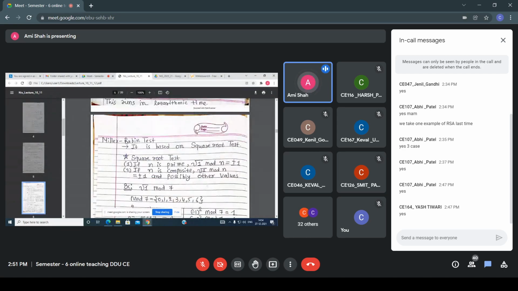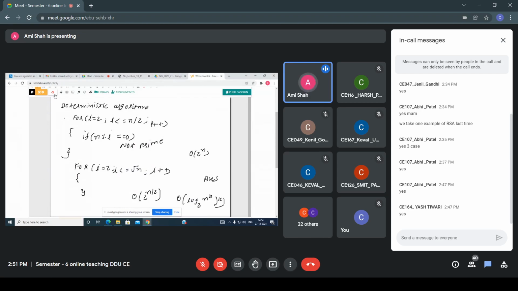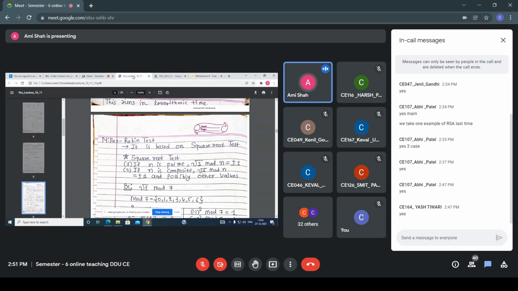Now the next is the Miller-Rabin test. But before I explain the Miller-Rabin test, first I will explain the square root test method. In the case of the square root test method, these are the conditions that you have to write. So all of you write down, and based on that I will explain. Before I explain this Miller-Rabin test, first you have to understand the square root test, because the Miller-Rabin test is based on the square root test.